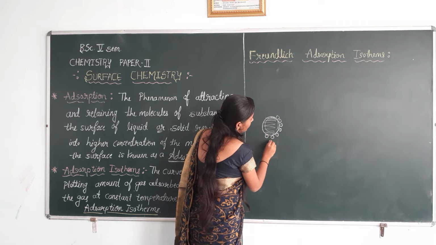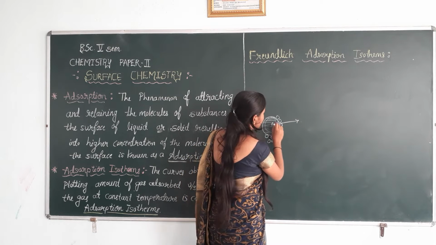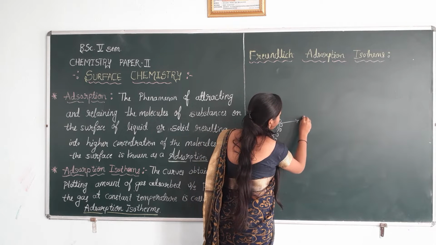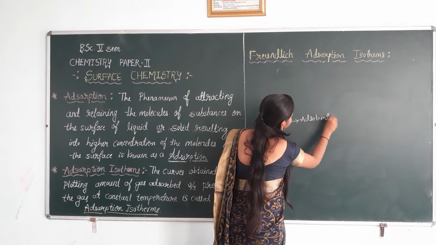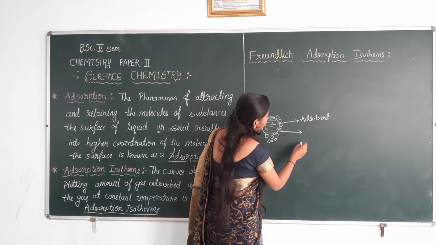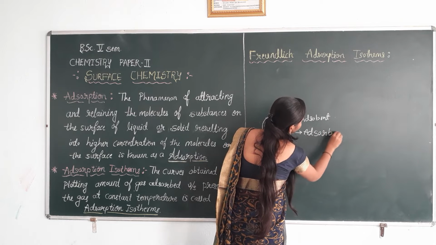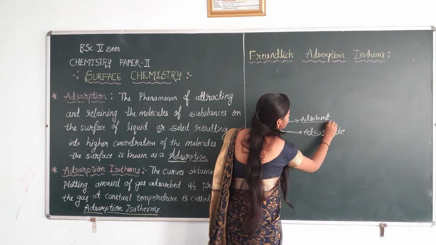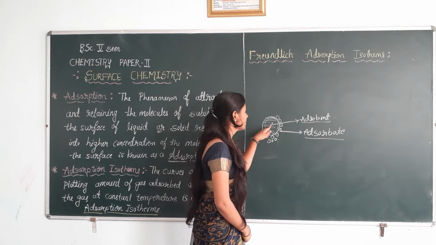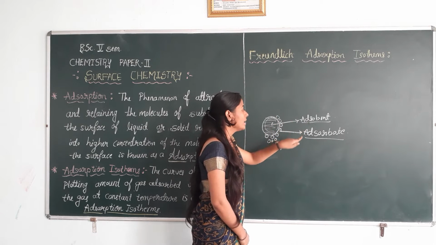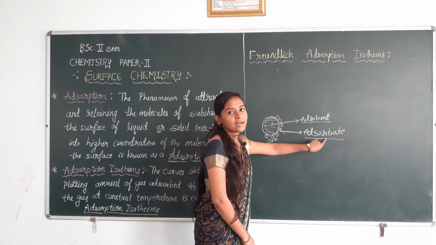The substance on which adsorption takes place is the adsorbent, and the substance which takes place on the surface is known as the adsorbate.